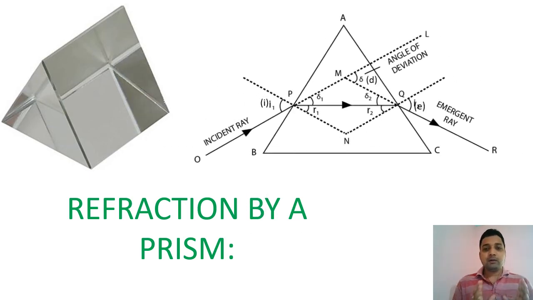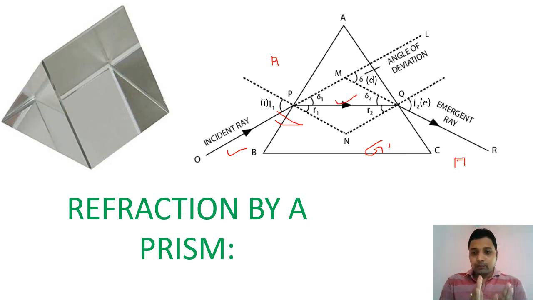When a ray of light passes from air through the prism to air again, here you can see the incident ray making a certain angle when it hits the first surface, because here we have air, and the prism is made of glass, and lastly a third medium, air again.